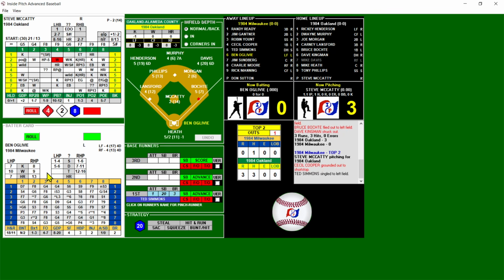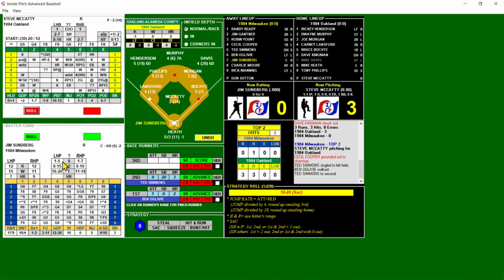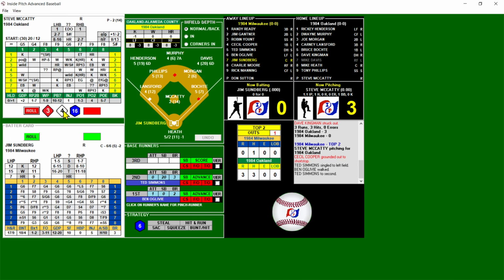And that's a walk chance against a righty. He's a 9, and that's an 8. No help from the ballpark, so that will be a walk. First and second, nobody out. Now it's the Brewers with the tying run at the plate, but it's in the form of Jim Sundberg. Does have some power. So first and second, one out, nothing on the strategy. Brewers trying to get back into this game.